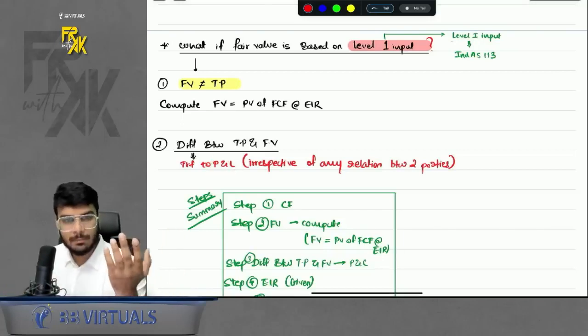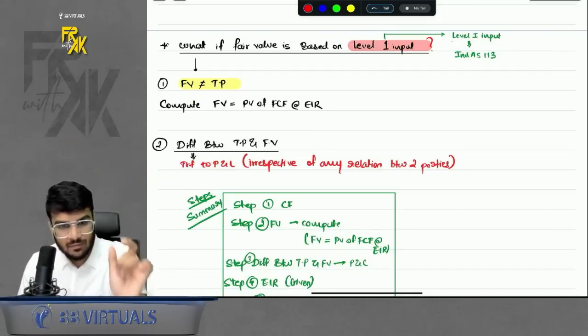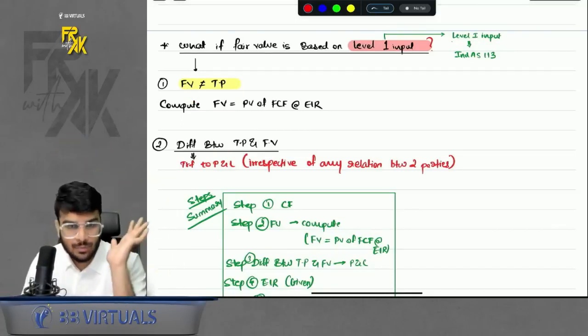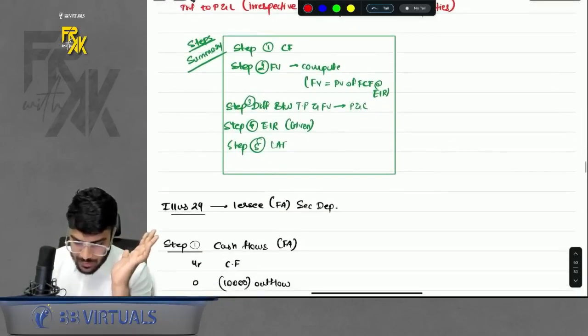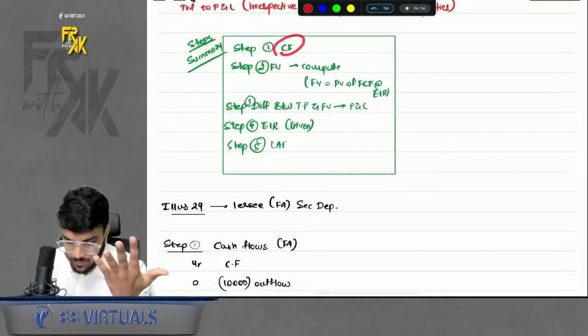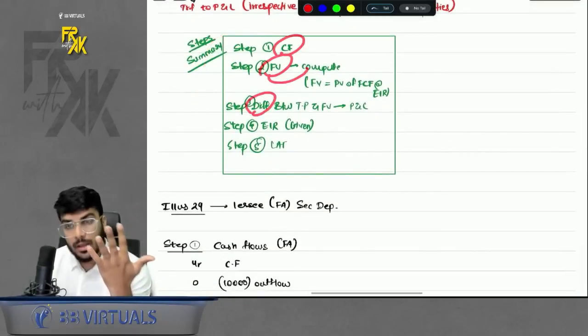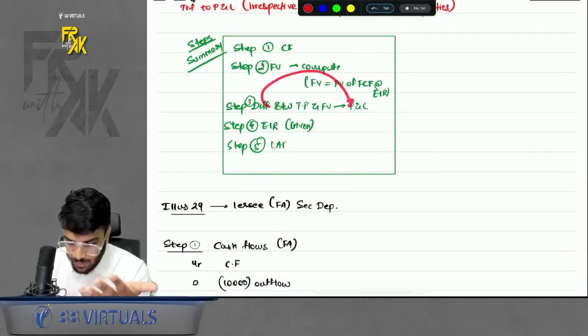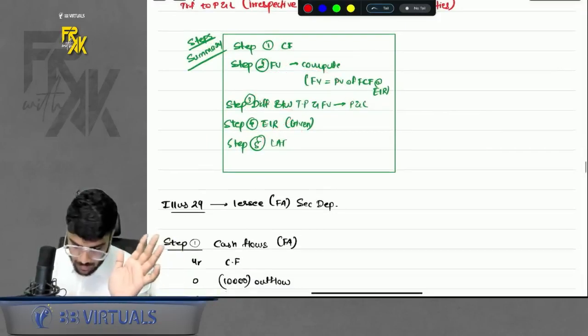Difference between what? Because you will compute the fair value, there will be some difference between the transaction price and fair value. Such difference is directly transferred to profit and loss. That means if I want to give the step summary, again 5 steps only: cash flow, fair value computed, difference will arise but directly transferred to profit and loss, EIR, LAT. Done. Okay.